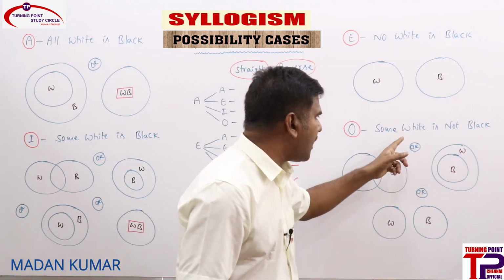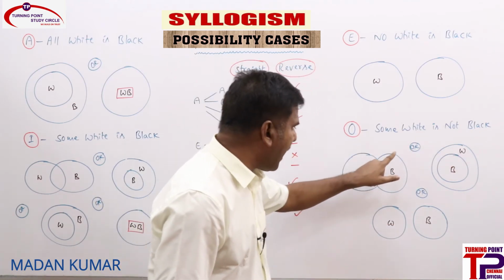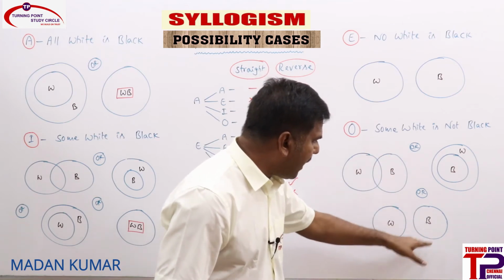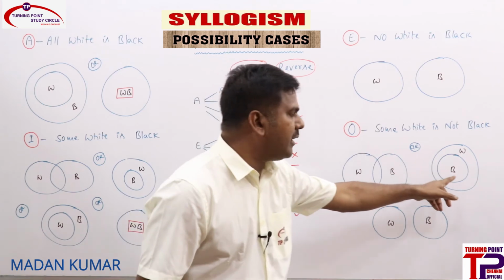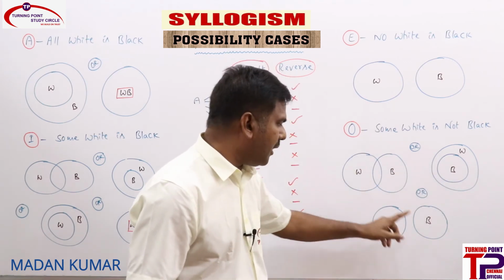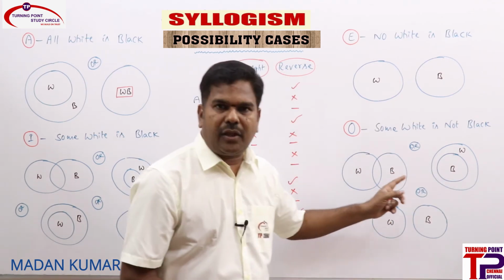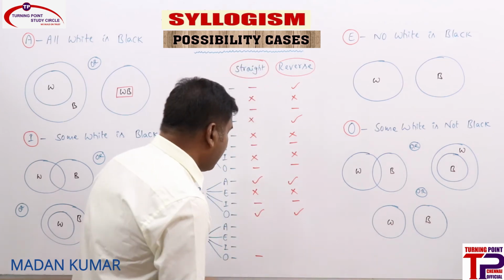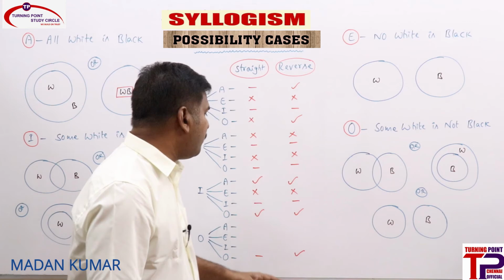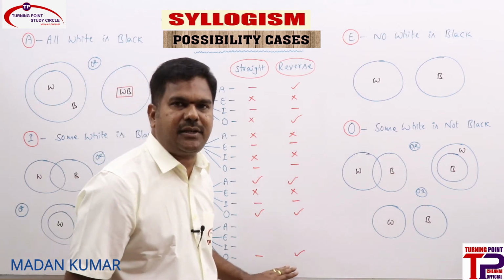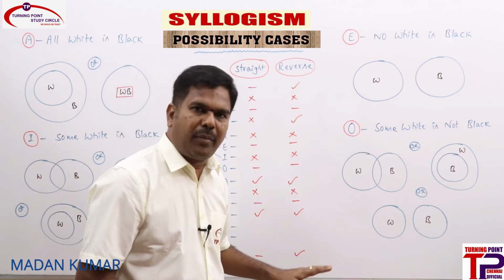So some black is not white is a possibility. Yes, some black is not white, in this area. Here it won't come, but it is true in these two diagrams. Therefore, for O statement, O reverse is a possibility. O straight we should not consider, because direct statements should not be considered under possibilities.